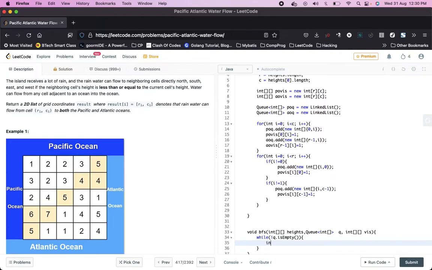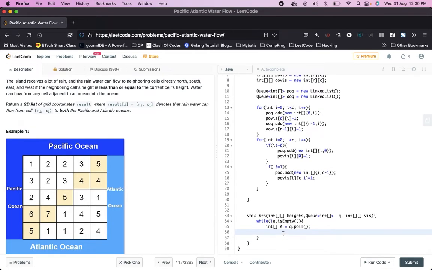First of all, we will try to poll the current element of the queue. And let's say int x coordinate as 0 and y coordinate as 1, just for simplicity.